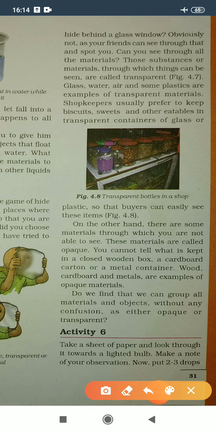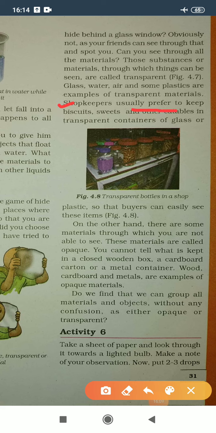That means the material through which you cannot see clearly is called translucent. Some examples of translucent materials are ground glass, butter paper, oiled paper, and tissue paper, etc. These are the examples of translucent materials. Let's read further.